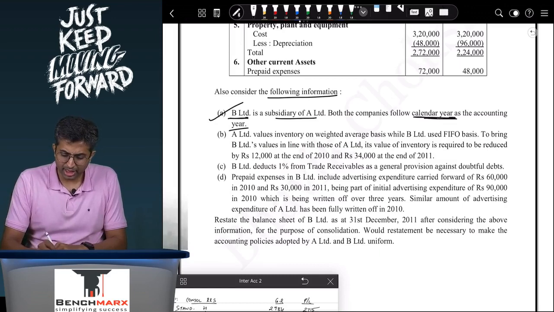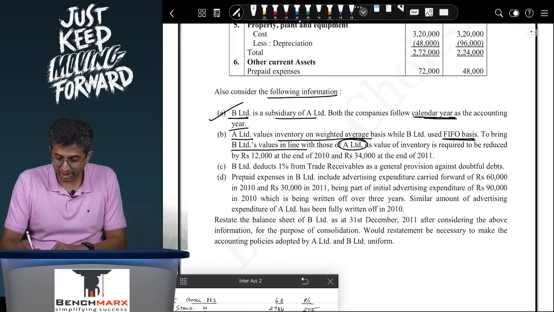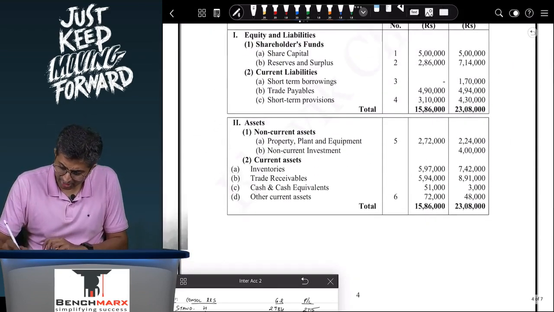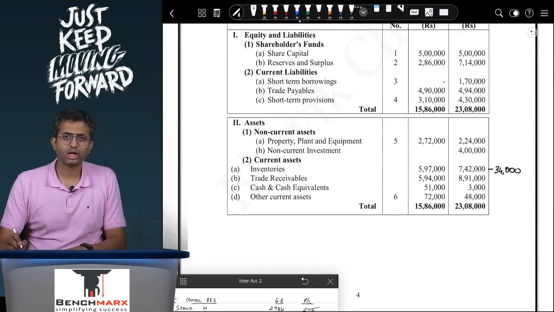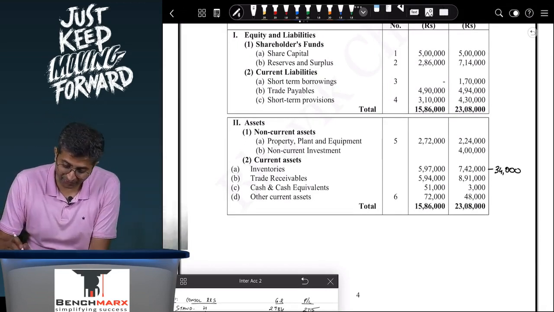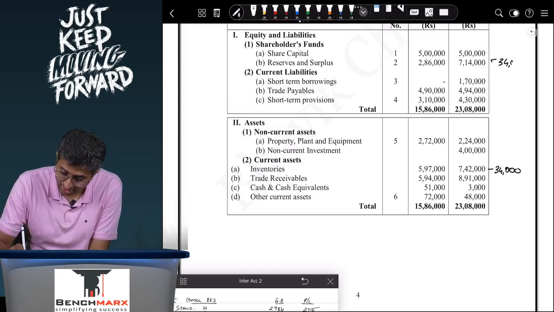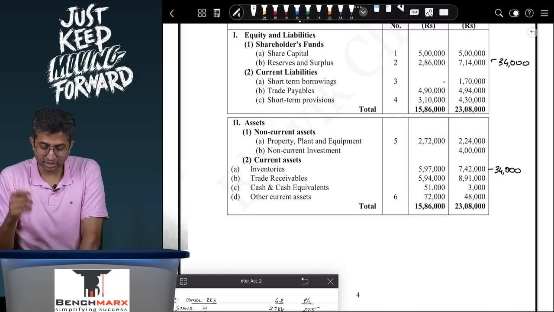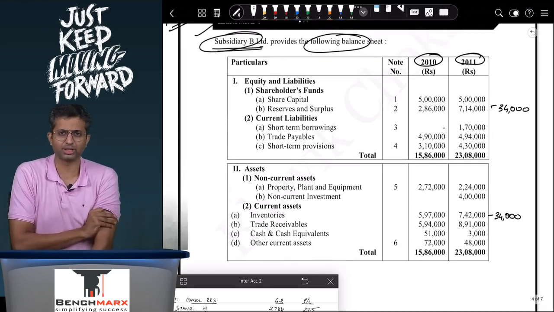No problem in that. A Limited values inventories on a weighted average basis while B uses FIFO basis. To bring the inventory values in line with those of A, its value of inventory is required to be reduced by 12,000 at the end of 2010 and by 34,000 at the end of 2011. So in the consolidation, I'll have to reduce the inventories by the end of the year by 34,000. And corresponding to that, the second effect would be my reserves would also reduce by 34,000. My closing stock falls, then my COGS rises, and as a result, my reserves will fall by 34,000 as well.